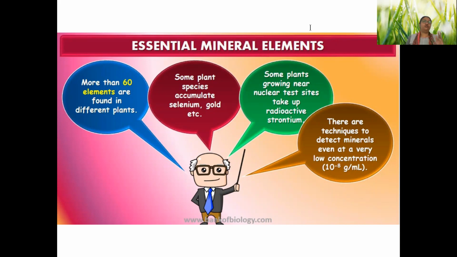For example, if you are growing a plantlet in a nutrient medium where iron is deficient, the plants will have chlorosis. That means in their leaf they will have yellow patches because chlorophyll will not be formed. Similarly, if we are cultivating plants in a nutrient solution where magnesium is deficient, and iron also, that is indirectly. So in case of magnesium, you can easily understand that the chlorosis will be there due to scarcity of chlorophyll. Understood?